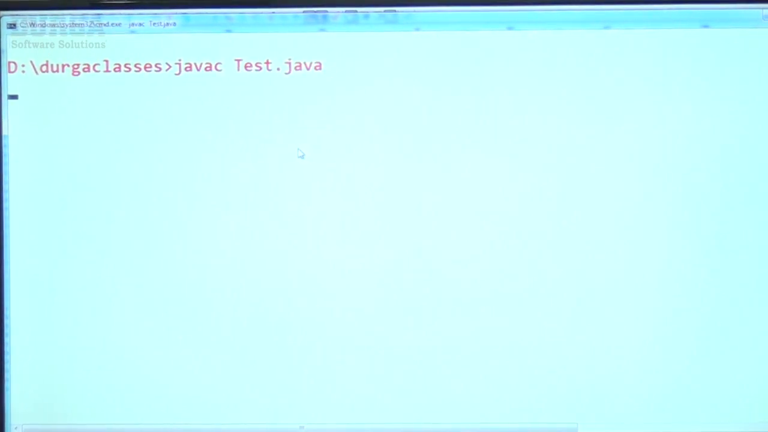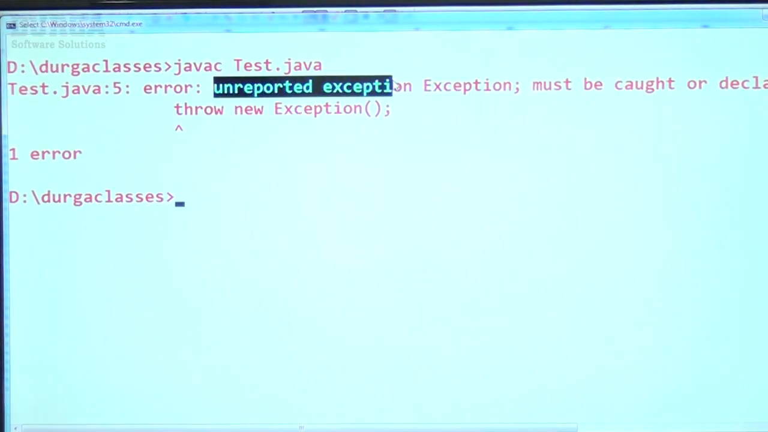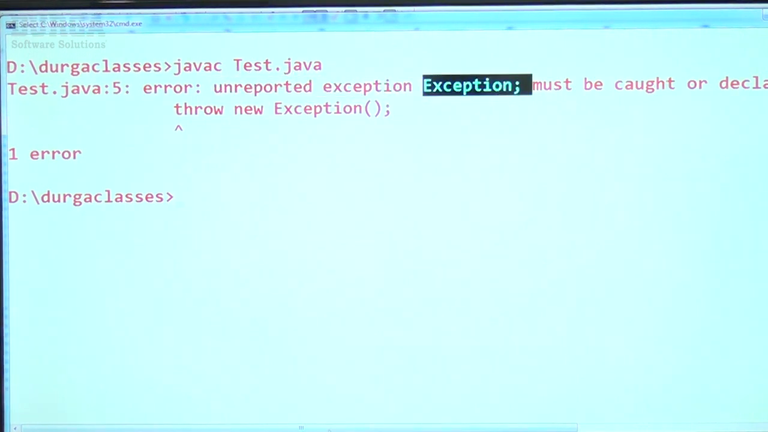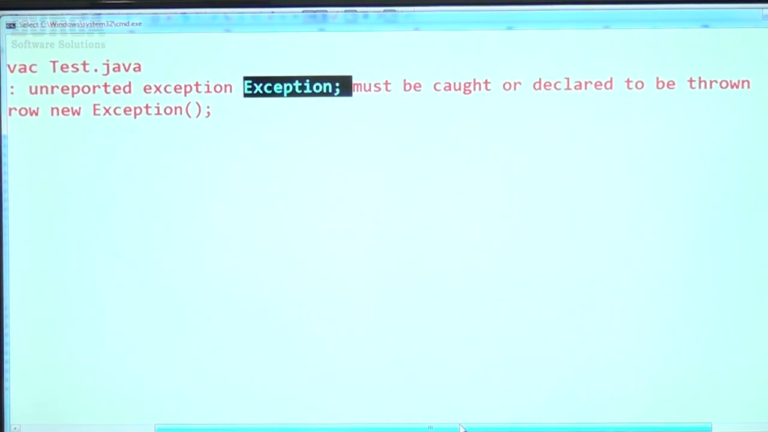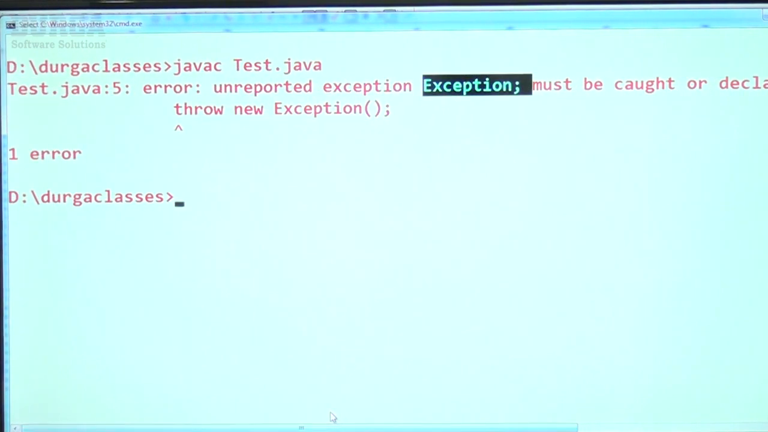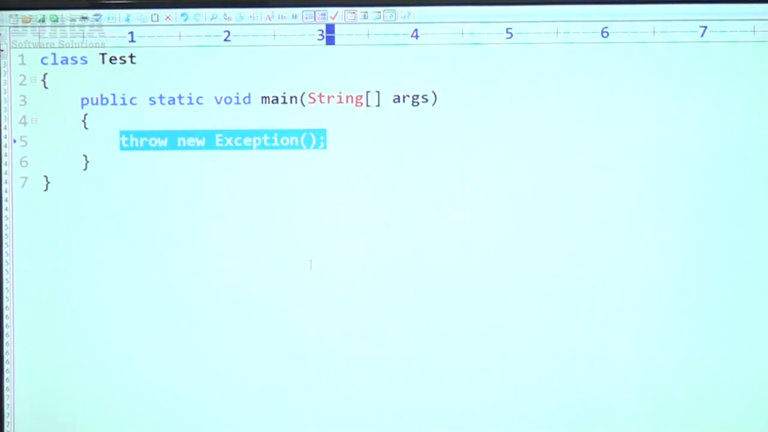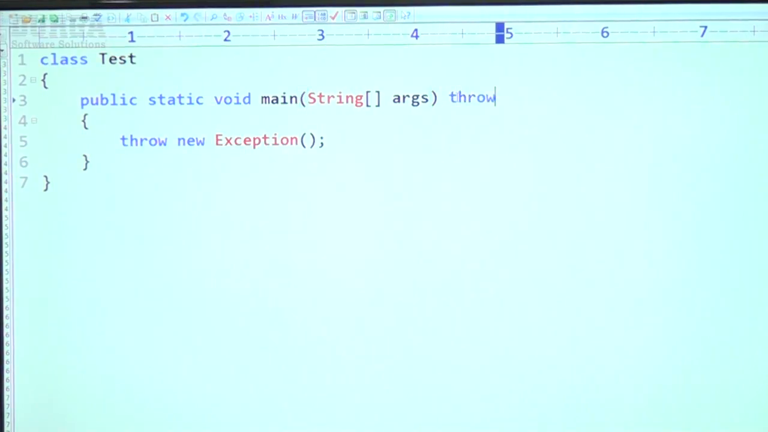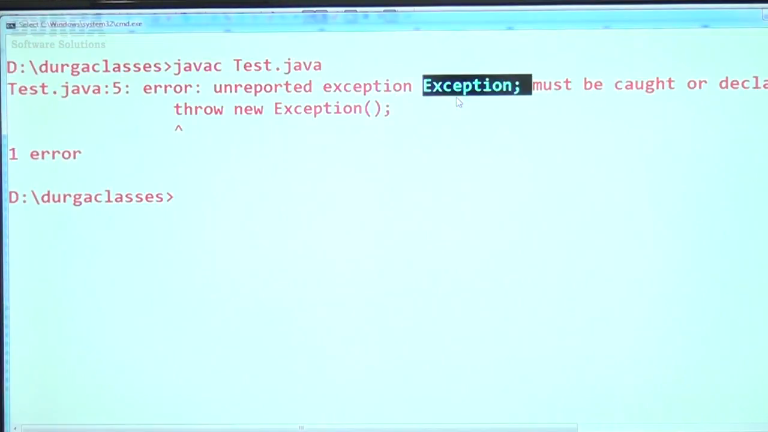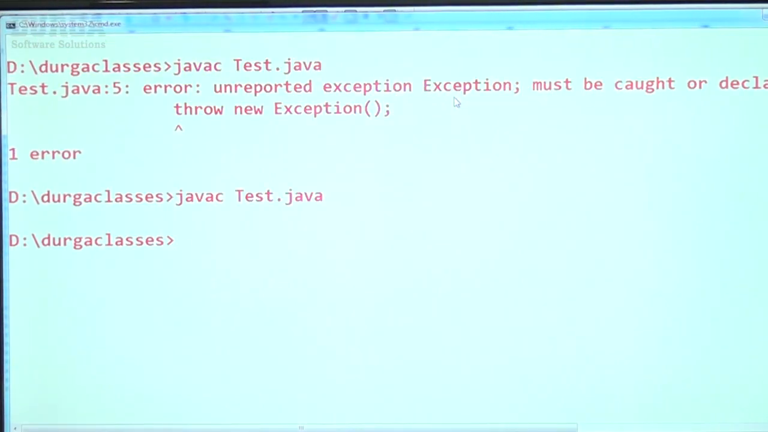Now let me compile. Have you observed? Unreported exception must be caught or declared to be thrown. This is the error we get by default. Sir, now how can you handle it? Better to use throws exception. My JVM is responsible to handle it. Happily the code compiles fine. Are you getting it? Happily the code compiles fine like this, right?